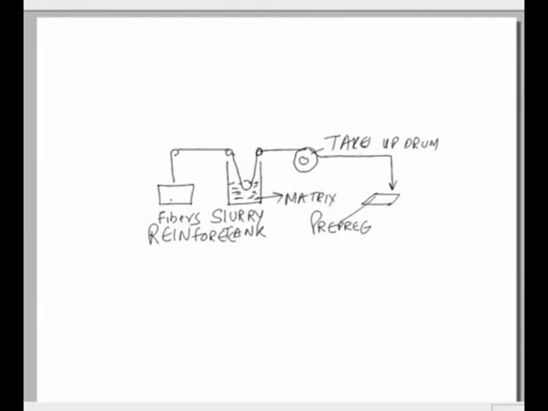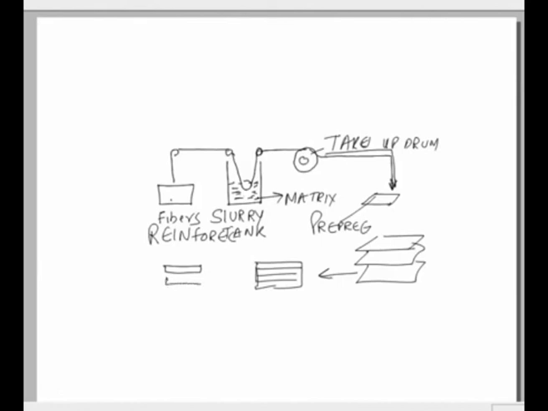From the take up drum we take them and make different layers. So we have got one prepreg layer, and we can stack up different layers together and consolidate them, layer by layer, into a composite material. When we consolidate, we put different layers together and finally apply the pressure.